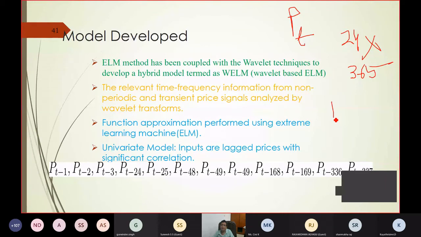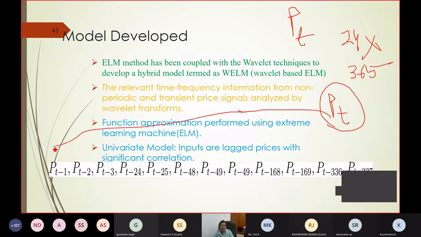Suppose I am predicting for time t. This pattern prediction of time t depends on what came before: P(t-1), 1 hour before, 2 hours before, 3 hours before, then 1 day before, 1 day 1 hour before, 1 day 2 hours before, 1 day 3 hours before. This is 160, forget about that. This is 1 week before, 168, 1 week 1 hour, then 170, 1 week 2 hours, then 336, and so on, going back as many hours as needed.